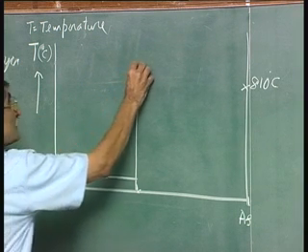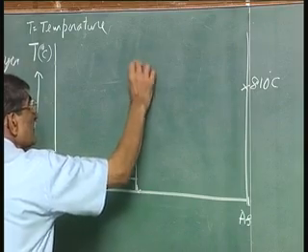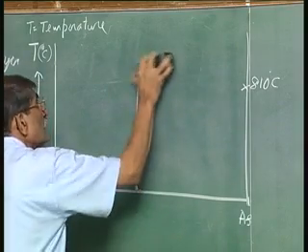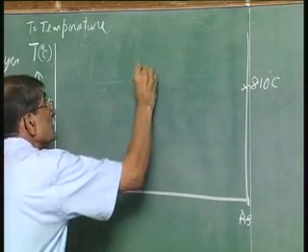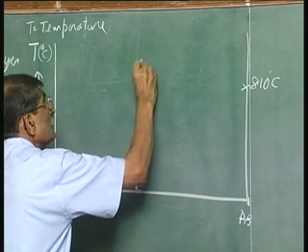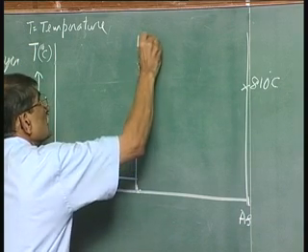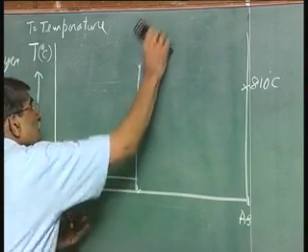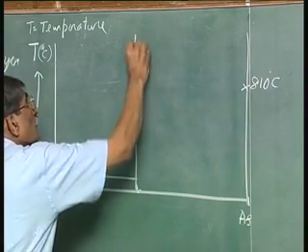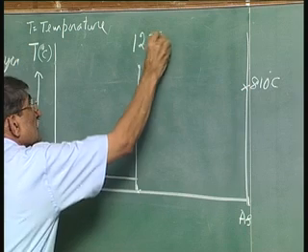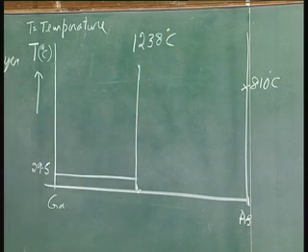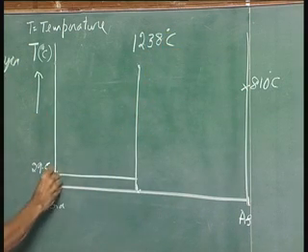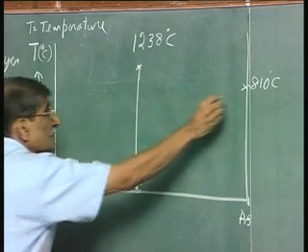So, remembering is easy. The phase diagram will give you the melting point here, 1238 degree centigrade. So, this is the melting point here, that is the melting point there, this is the melting point.